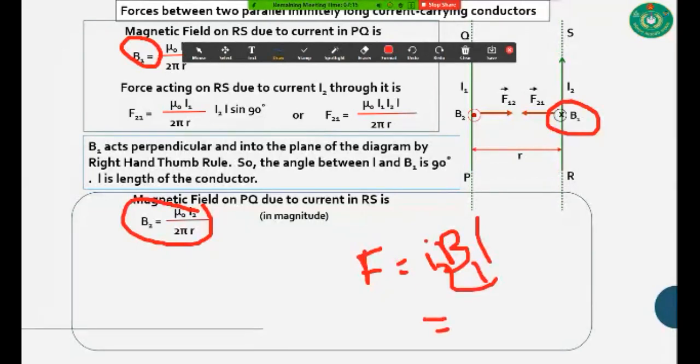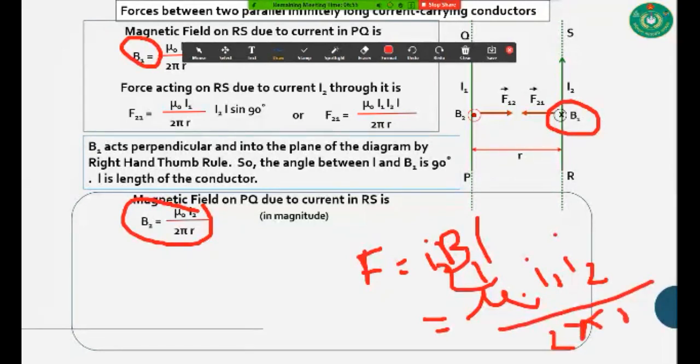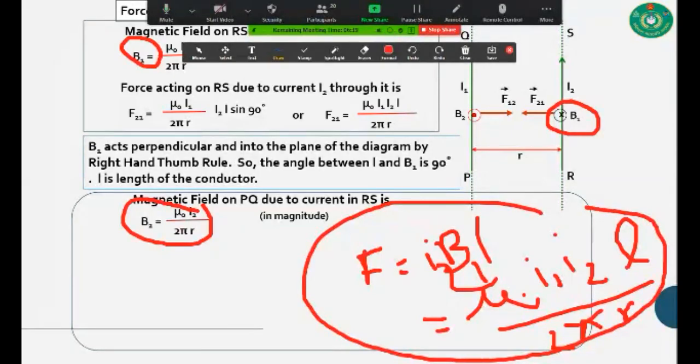Now after putting this B1 value, we are getting F is equal to mu naught I1 I2 divided by 2 pi r. You have to use the length of these two wires. The length of the first wire is L and the second wire is also L. So this is our equation for two parallel current carrying wires.